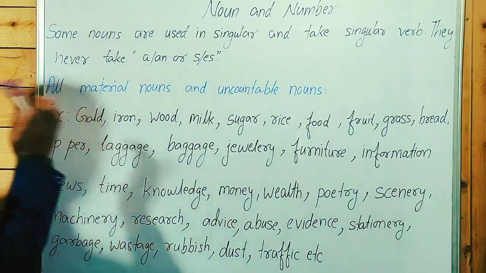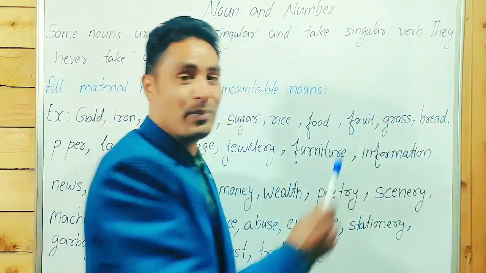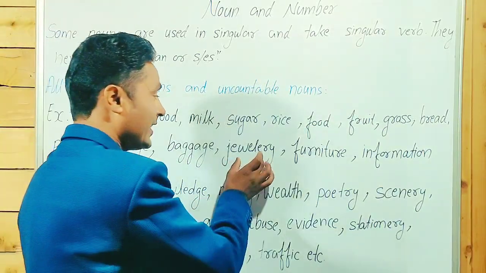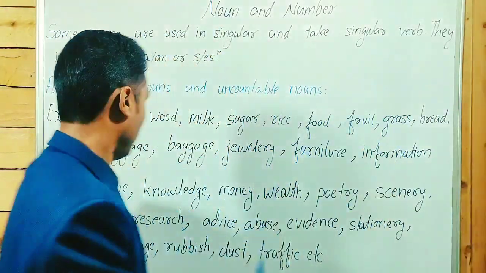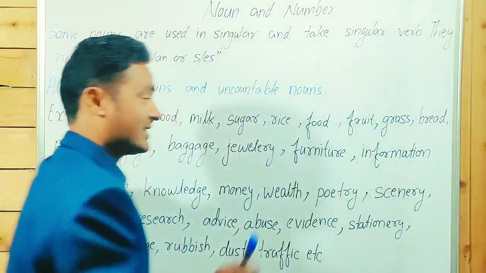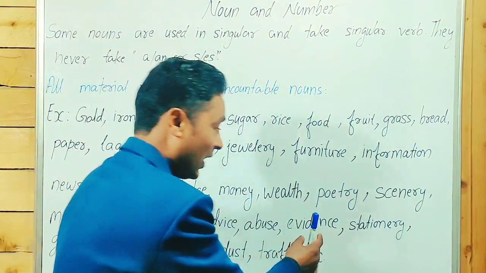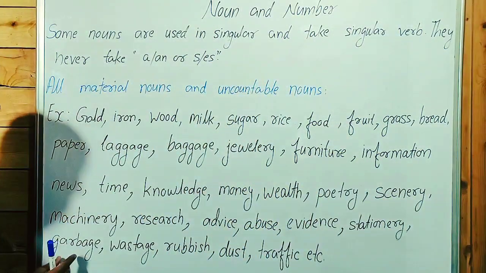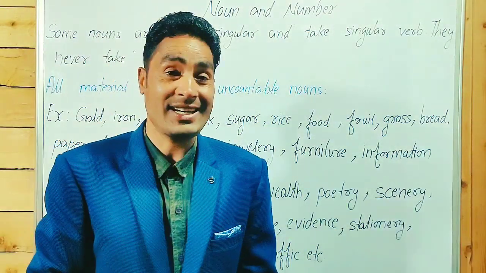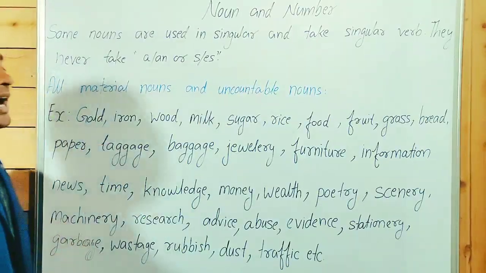For example, gold, iron, wood, milk, sugar, rice, food, fruit, grass, bread, paper, luggage, baggage, jewelry, furniture, information, news, time, knowledge, money, wealth, property, scenery, machinery, research, advice, abuse, evidence, stationery, garbage, wastage, rubbish, dust, traffic, etc. These are uncountable nouns. Some are material nouns, some are uncountable nouns.